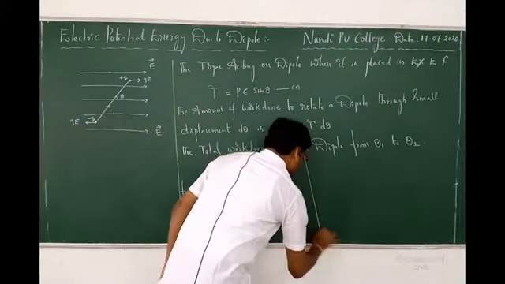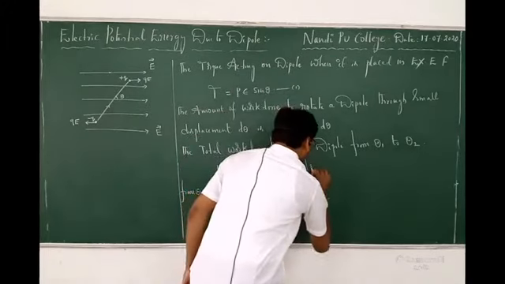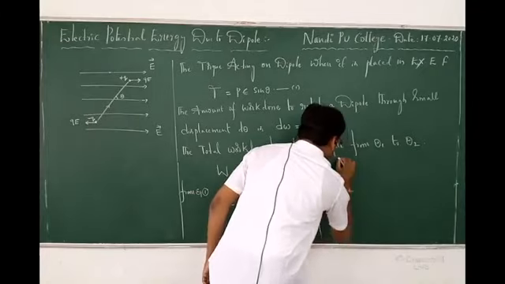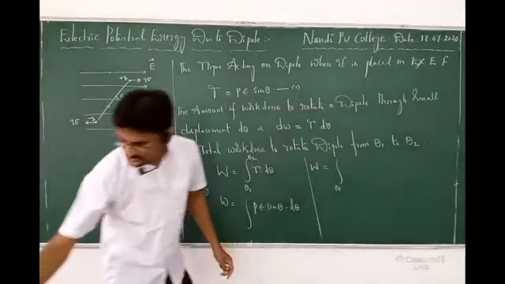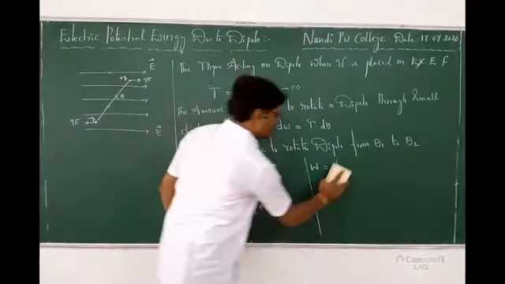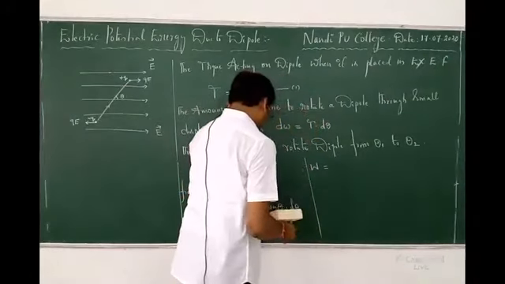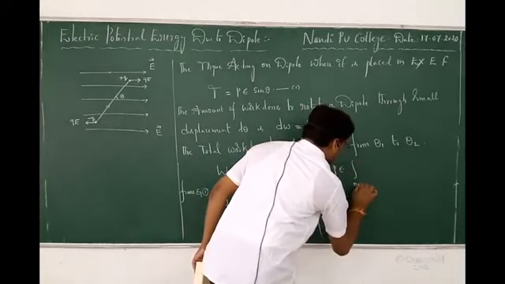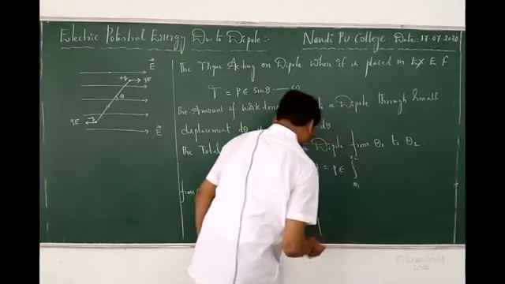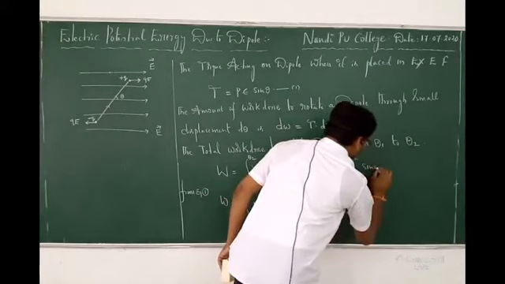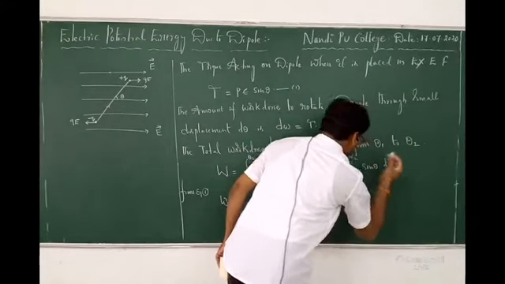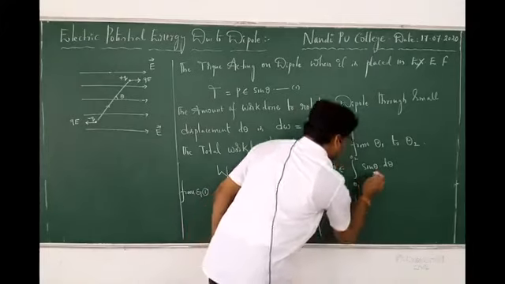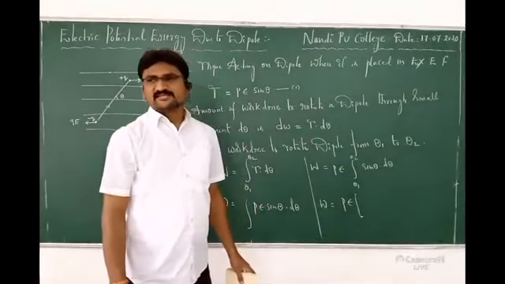For the simplification, I have to apply the formula. W is equal to the integral from theta 1 to theta 2. First I will take constants out. What are the constants? P and E are constants. What is remaining? Sin theta d theta. So W is equal to PE into, for sin theta d theta, the formula is minus cos theta.